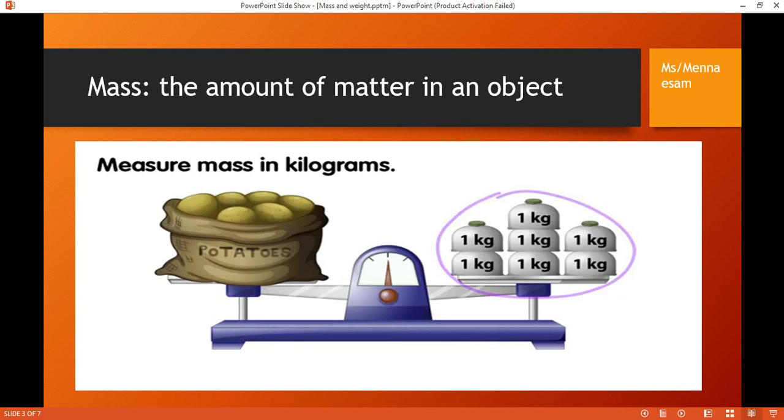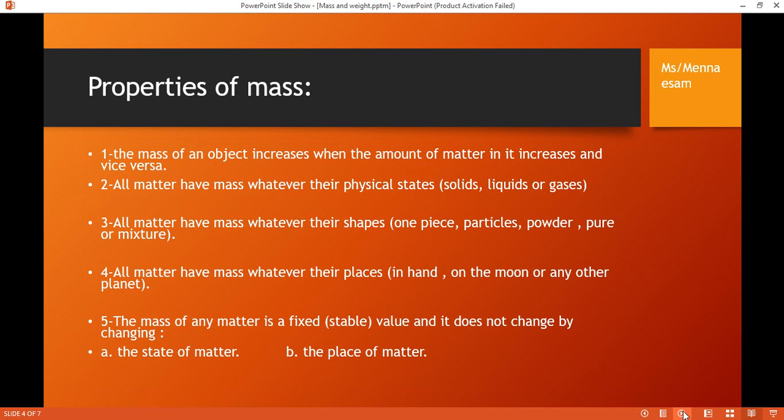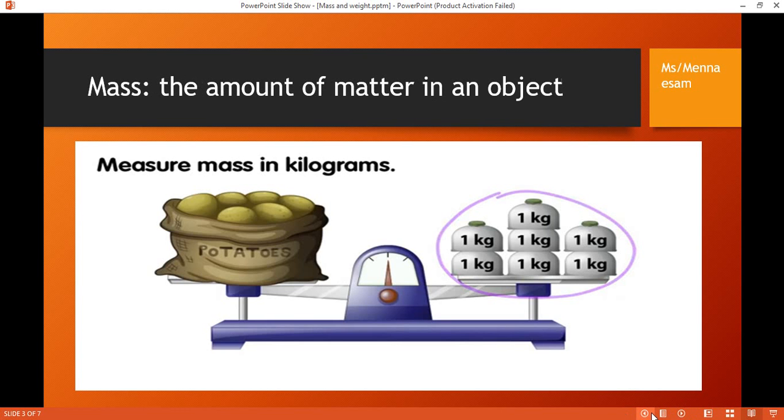Okay. The mass has properties. So, what are the properties of mass? First of all, the mass of an object increases when the amount of matter increases. How? In this example, when I increase the amount of potatoes, the mass of it will increase.